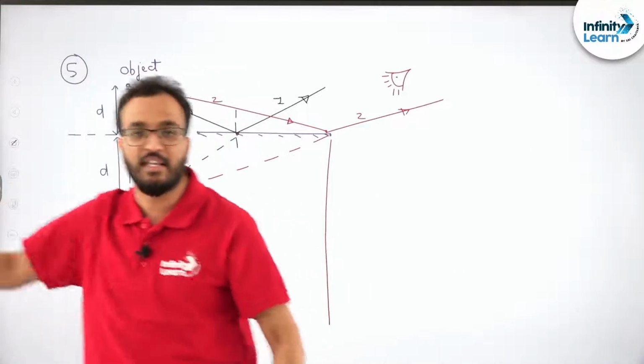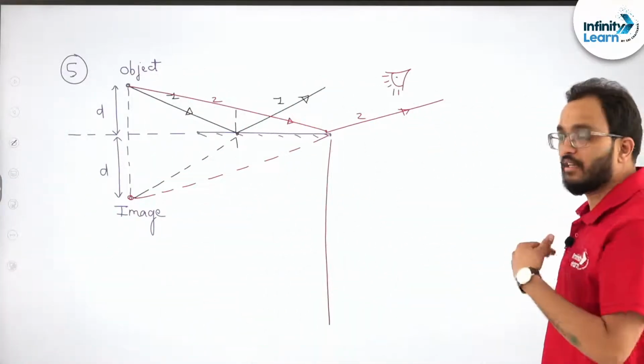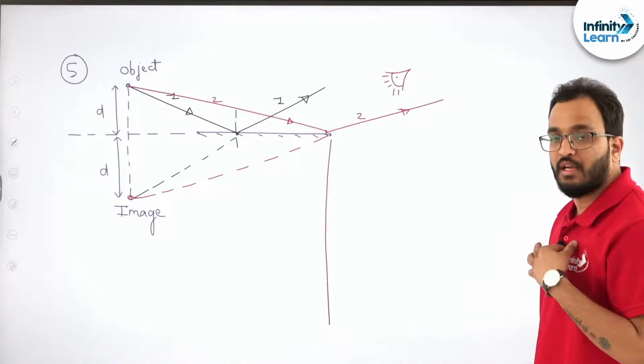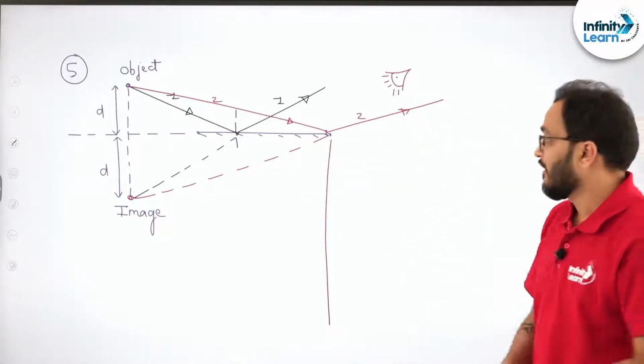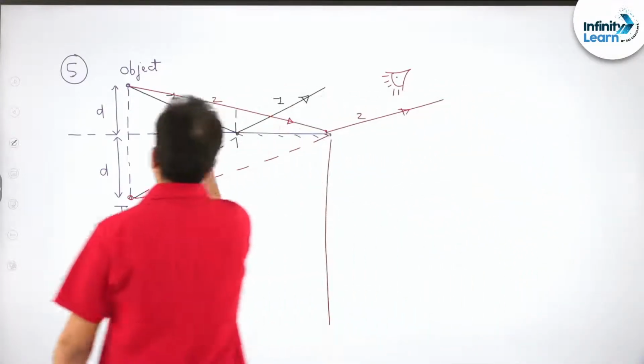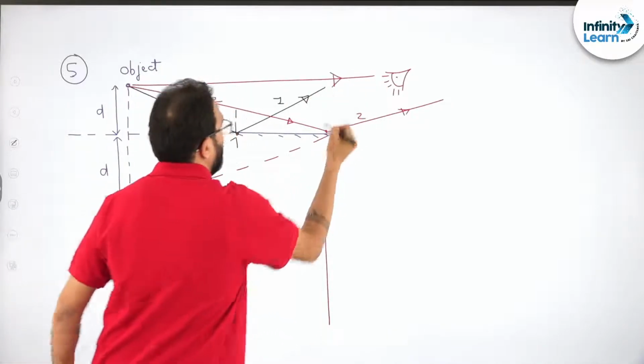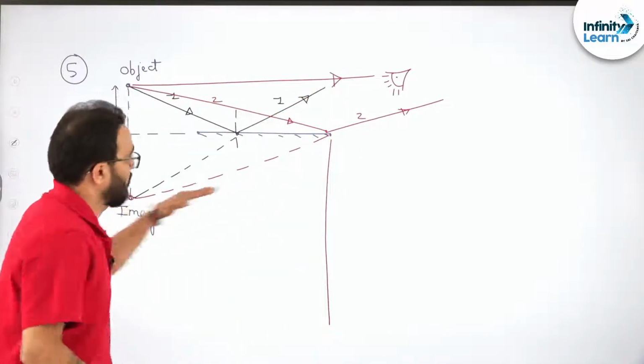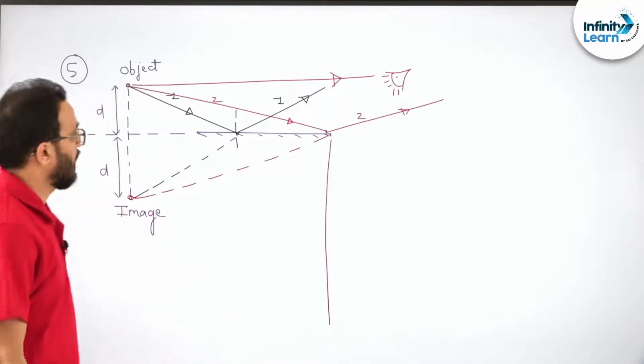He will say, sir, I can see you as well as I can see your image in the mirror, because he can see the object directly as well as the rays. Are you able to understand?